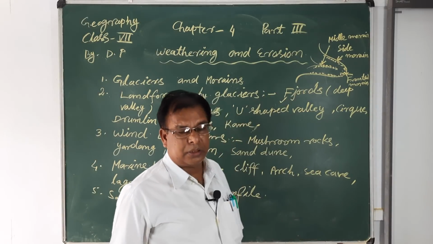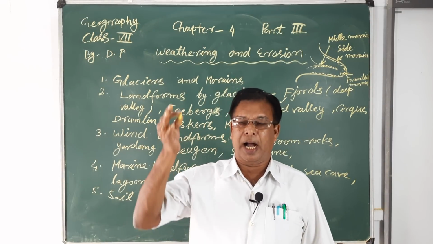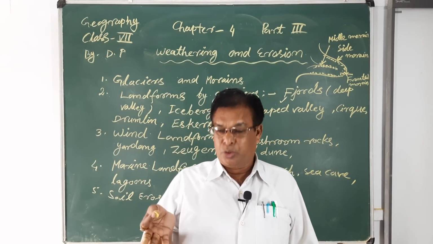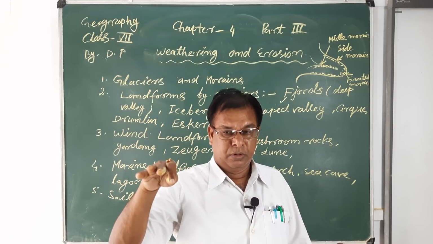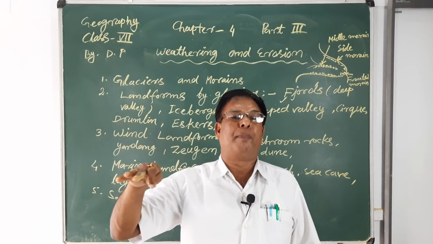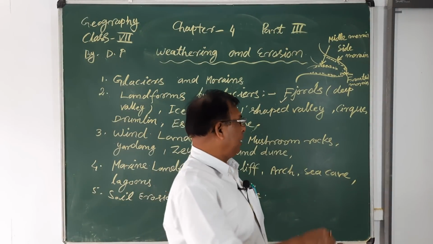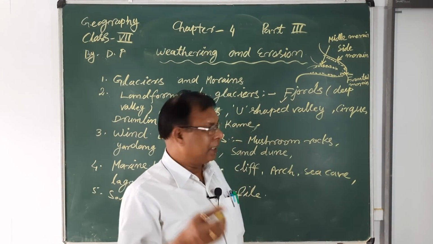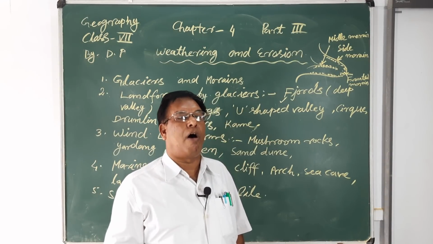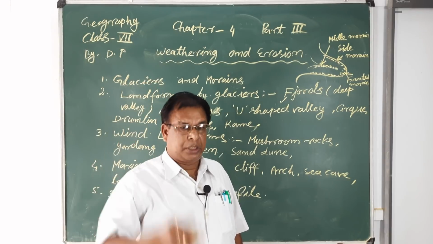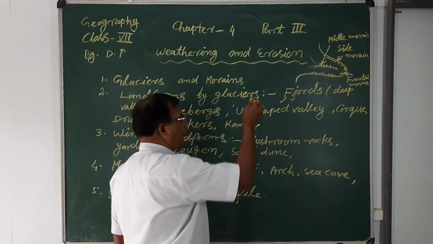And under the erosional landforms, we will also learn first about the fjords. What are fjords? It means when the glacier crosses through the high mountainous areas towards the low areas according to the slope of the hills or the mountains, after the melting, those materials cut down the rocks and form steep slopes of the valleys.